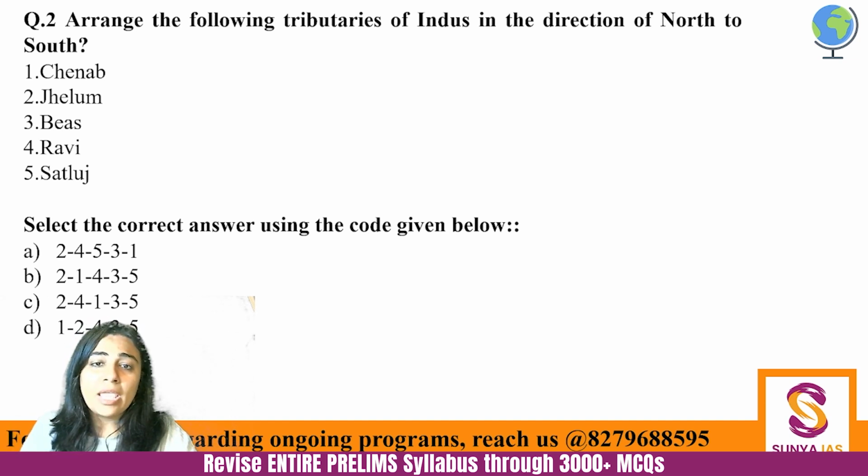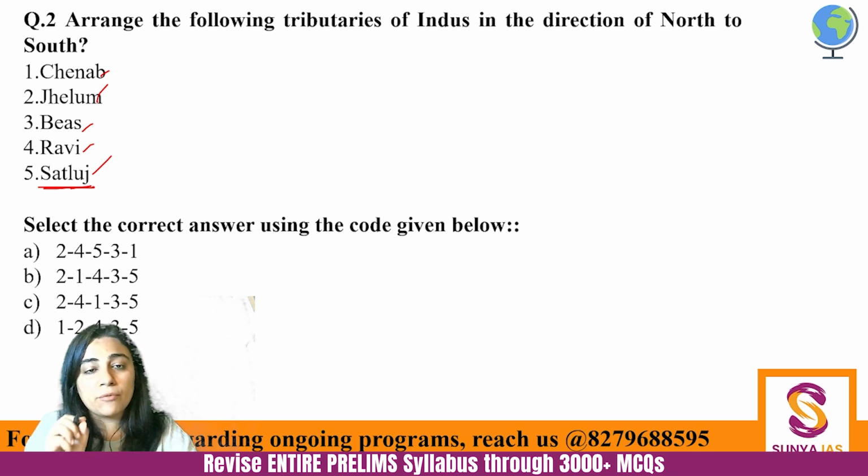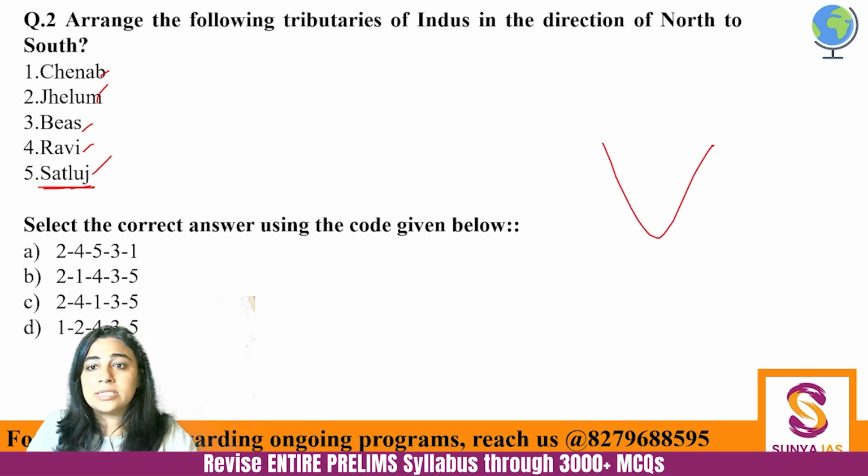But anyway, there are Panjnad, right? And there are 5 tributaries: Chenab, Jhelum, Bias, Ravi, Satluj. Please know that the southernmost tributary of Indus is Satluj. And Satluj starts from pretty much the same point from where the Indus starts. So let's say this is our Himalayan range, this is the Tibetan Plateau. है ना?